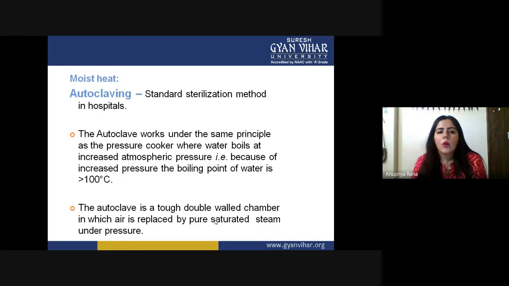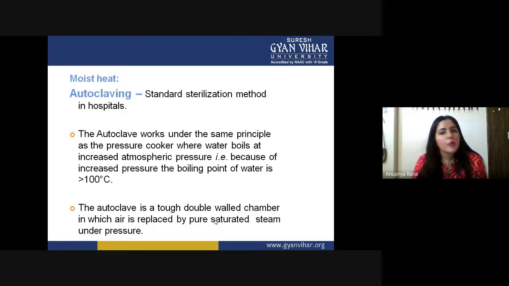So I think all of you know the autoclave. We will just take it quickly. An autoclave works under the same principle as a pressure cooker, where water boils and increases atmospheric pressure. Because of the increased pressure, the boiling point of water is more than 100 degrees Celsius.